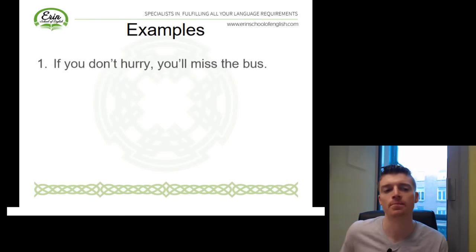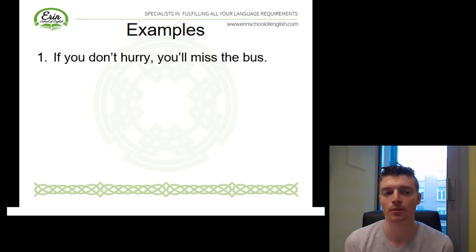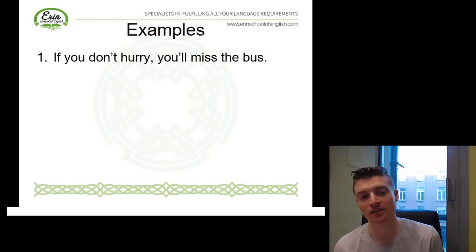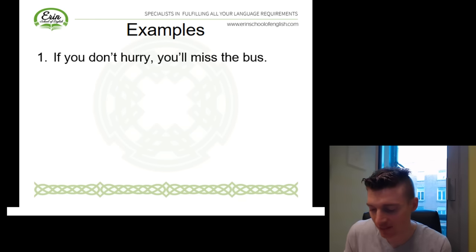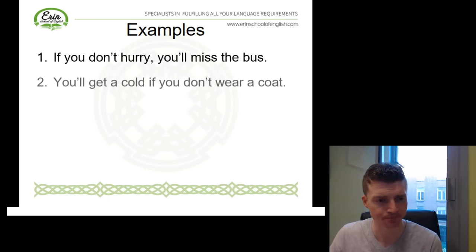Some examples here of the first conditional. If you don't hurry, you will miss the bus. You'll miss the bus. So again, if plus present simple, and then your will plus infinitive. Again, the situation, it's real. We're talking about the future, time in the future, and it probably will happen. If you don't hurry, you probably will miss your bus.